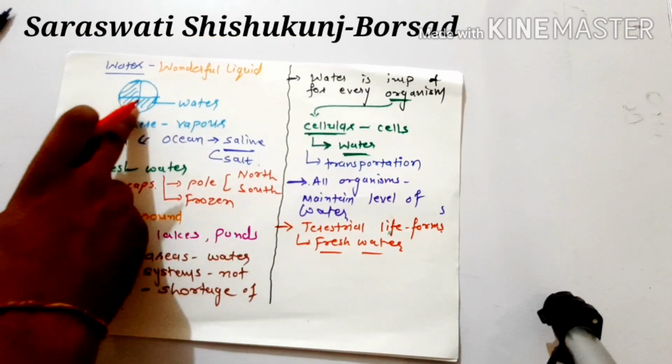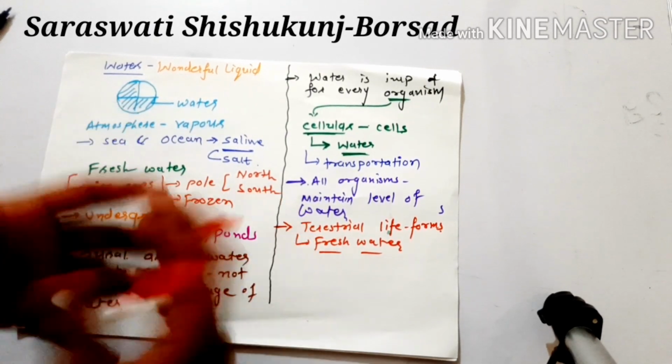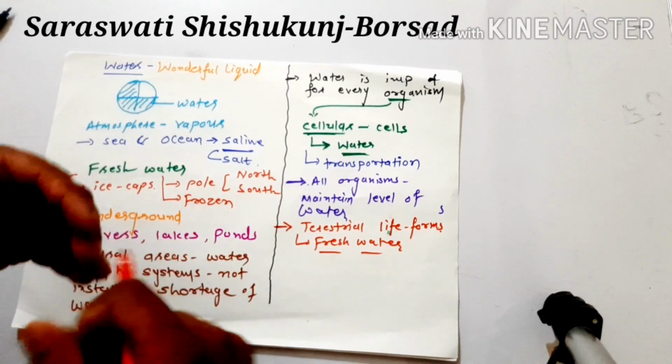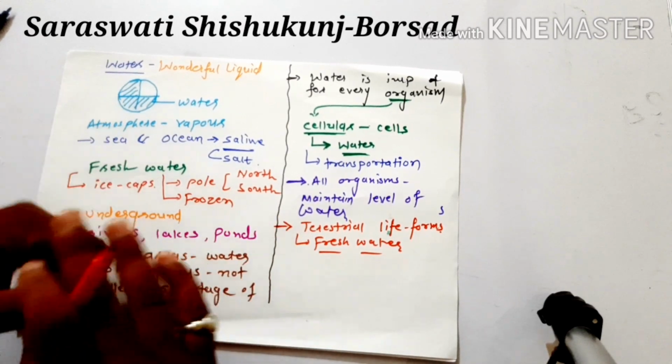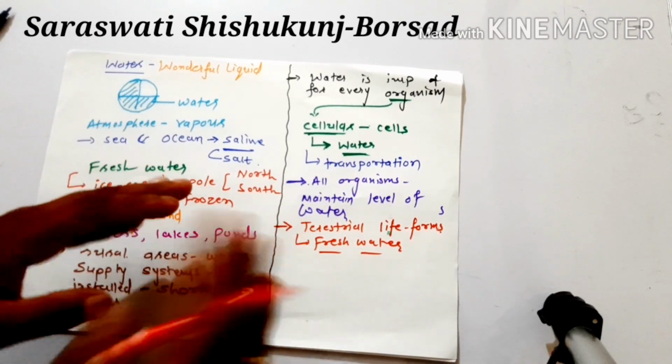As we all know, here we have 75% water, but it contains a large amount of salt, so we can't use it for our drinking purpose, and we can't use this water for our irrigation purpose. For that we require only fresh water.